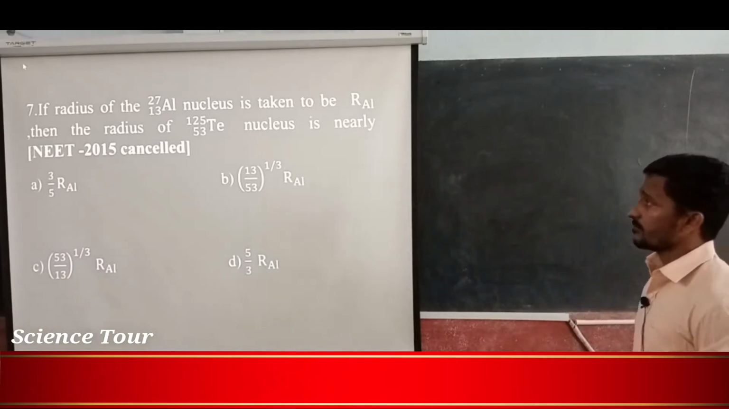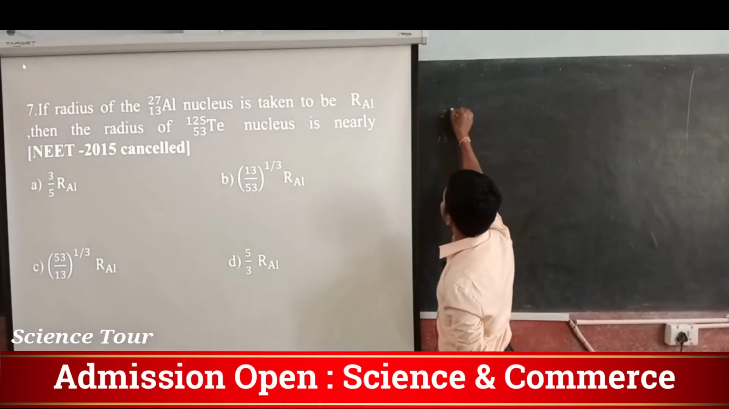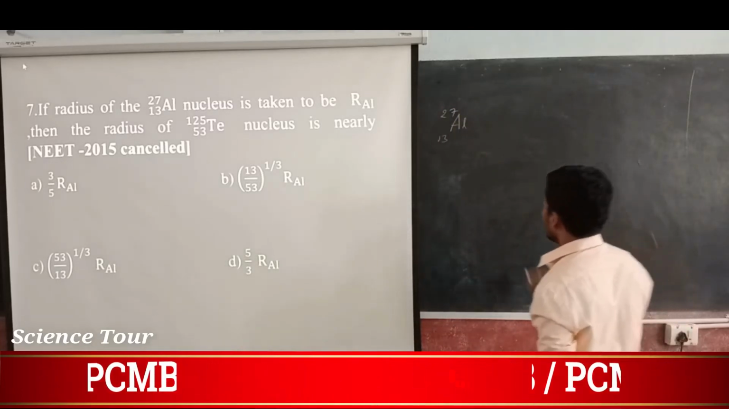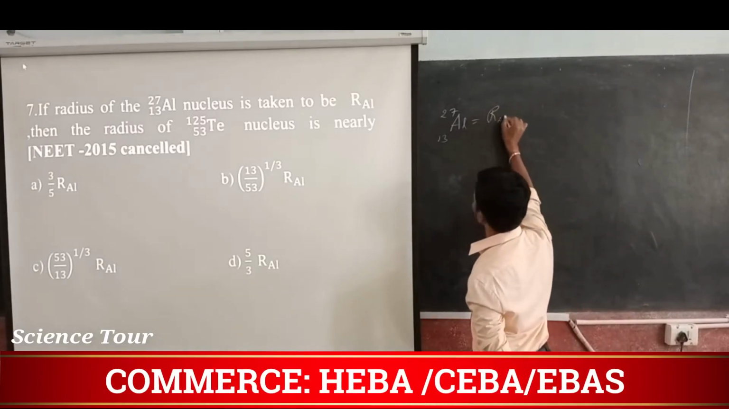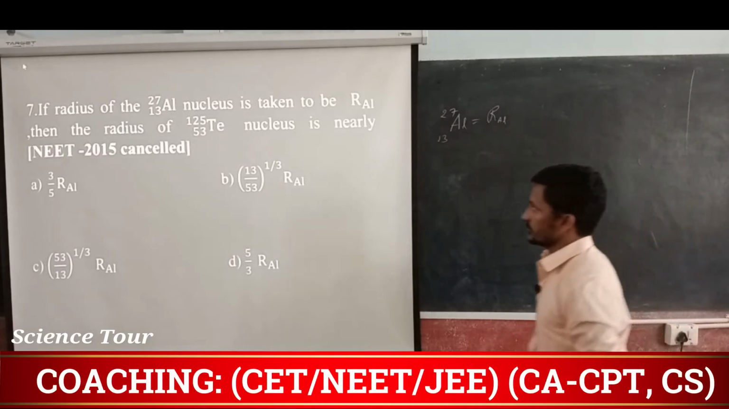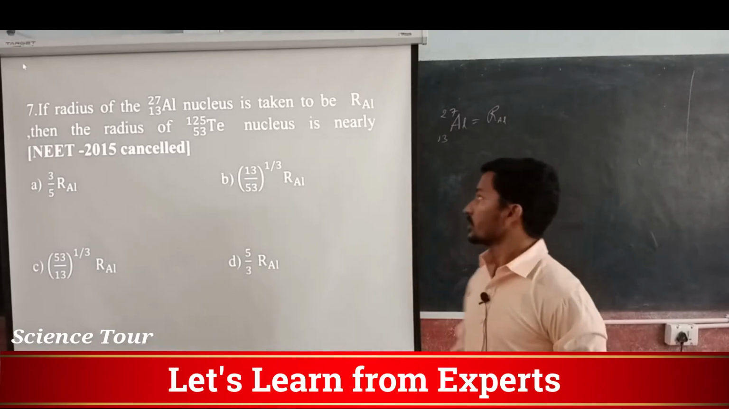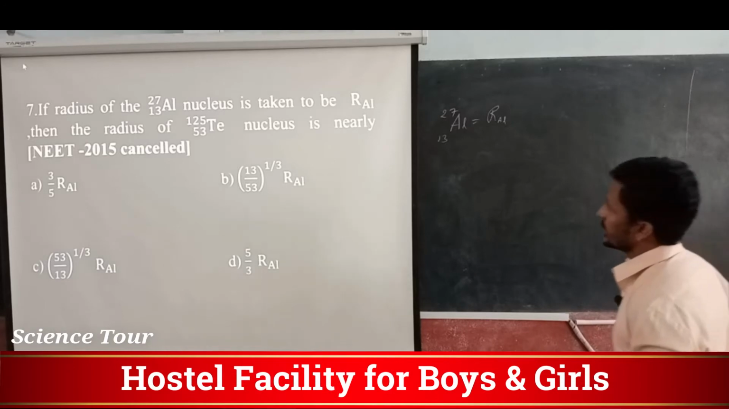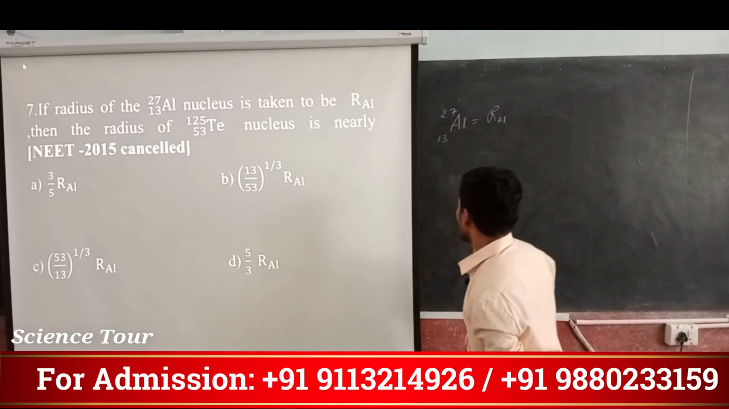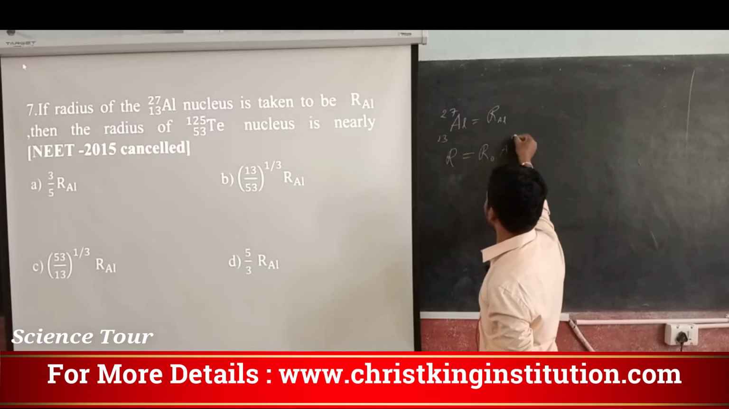If the radius of aluminium, that is Al with atomic number 13 and mass number 27, is taken to be R_Al, then the radius of tellurium, which has mass number 125 and atomic number 53, is nearly what? You have to find out the relation between them. We know that the nuclear radius R is equal to R naught into A to the power 1 by 3.